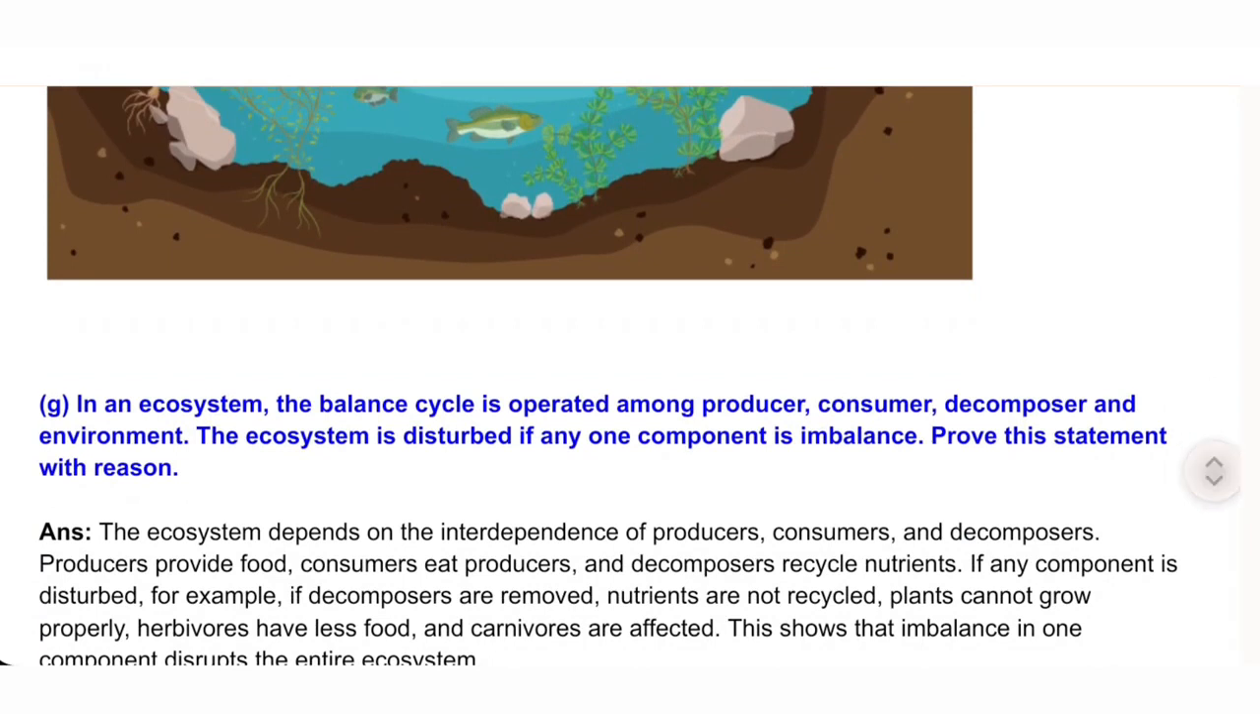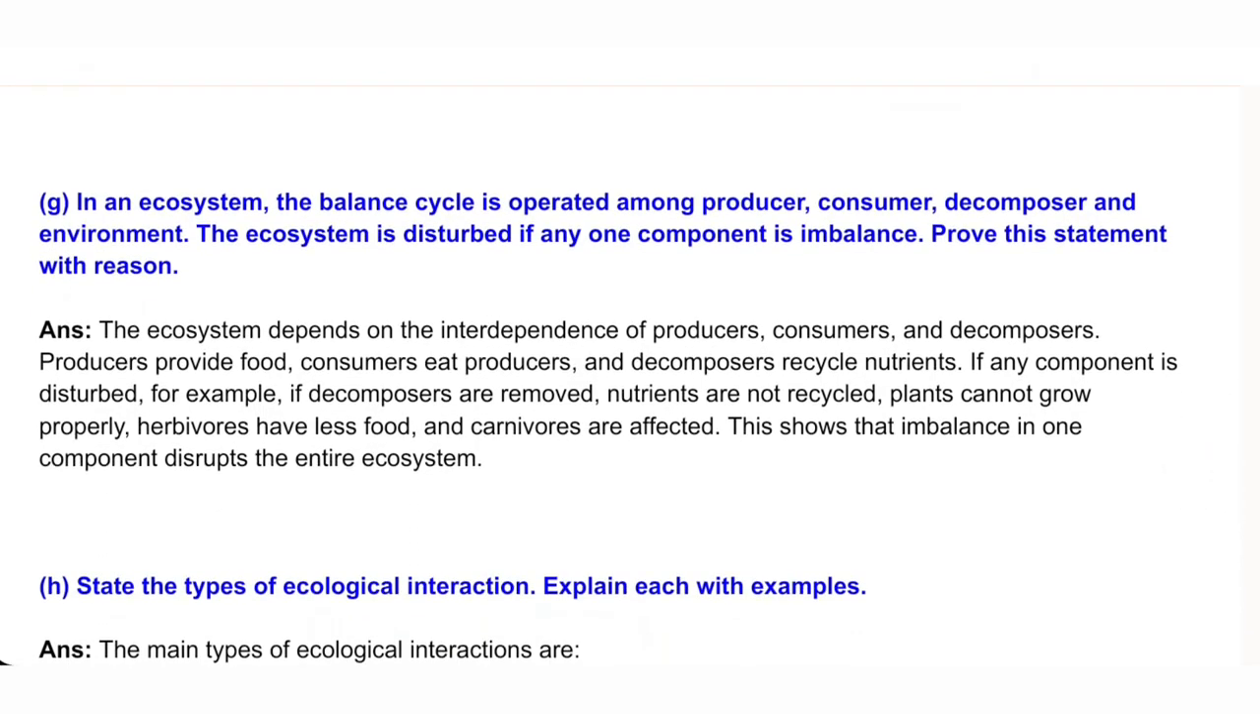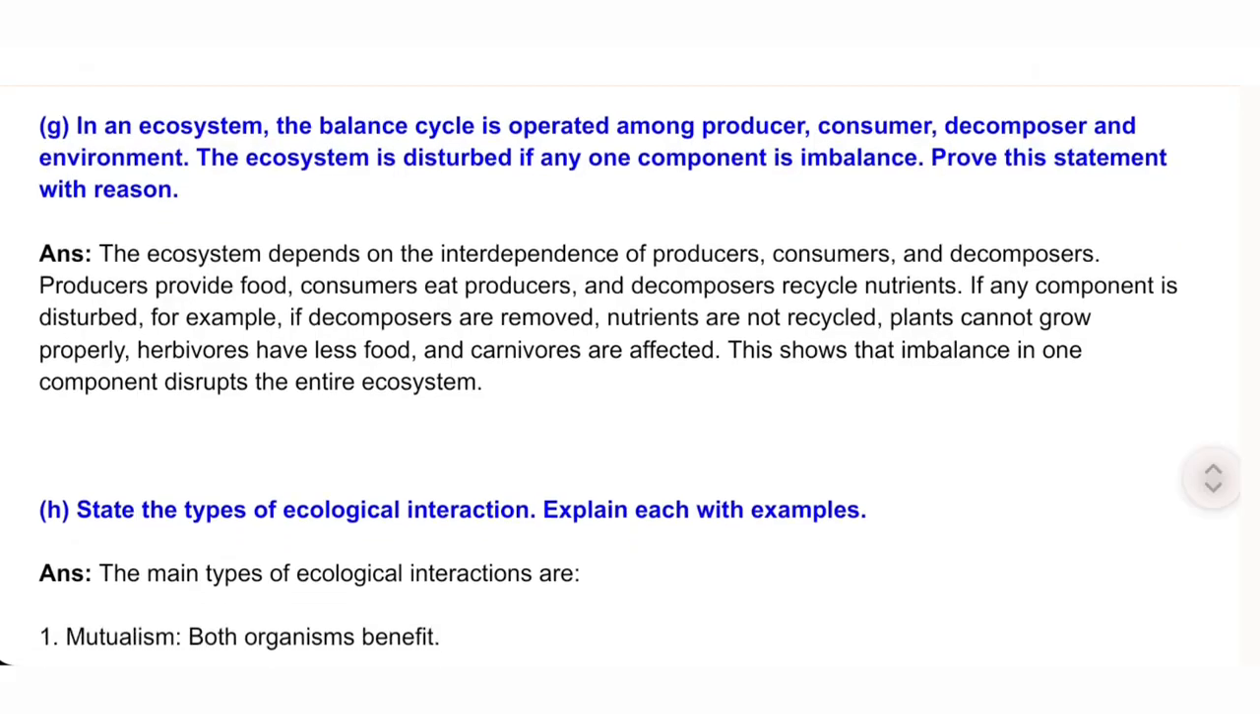G. In an ecosystem, the balance cycle is operated among producer, consumer, decomposer, and environment. The ecosystem is disturbed if any one component is imbalanced. Prove this statement with reason. Answer. The ecosystem depends on the interdependence of producers, consumers, and decomposers. Producers provide food, consumers eat producers, and decomposers recycle nutrients. If any component is disturbed, for example, if decomposers are removed, nutrients are not recycled, plants cannot grow properly, herbivores have less food, and carnivores are affected. This shows that imbalance in one component disrupts the entire ecosystem.